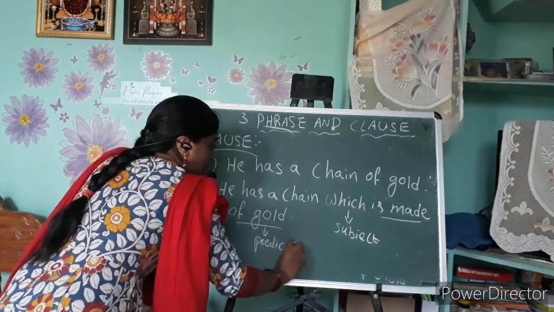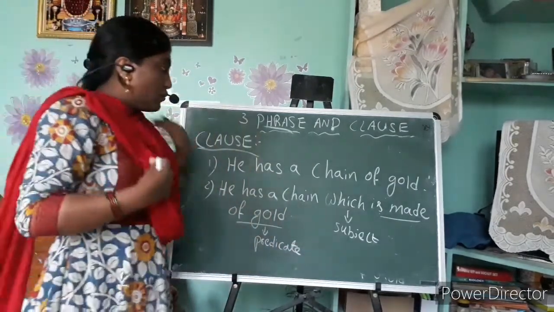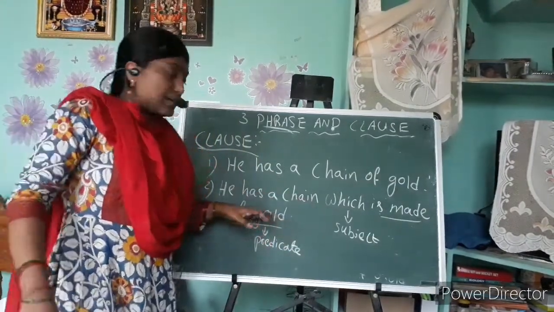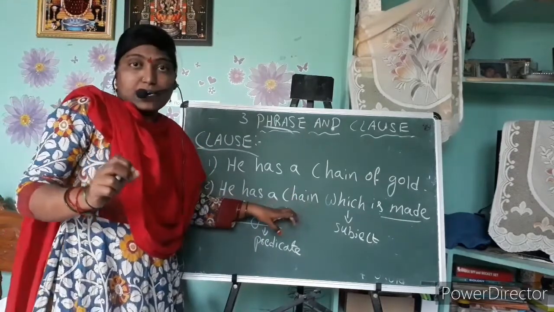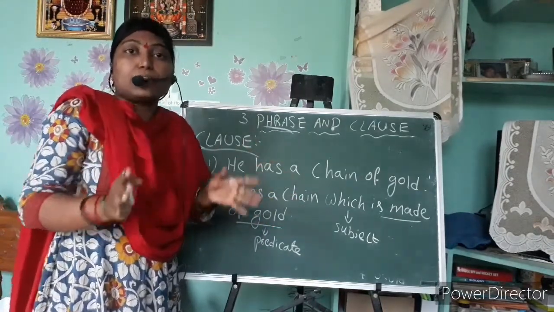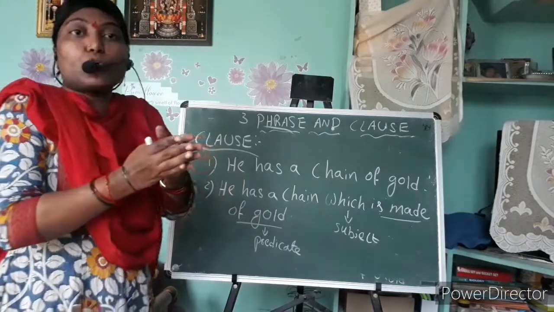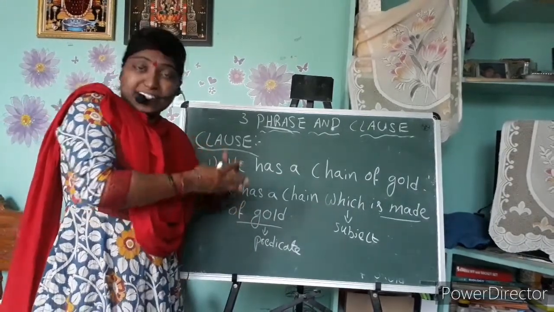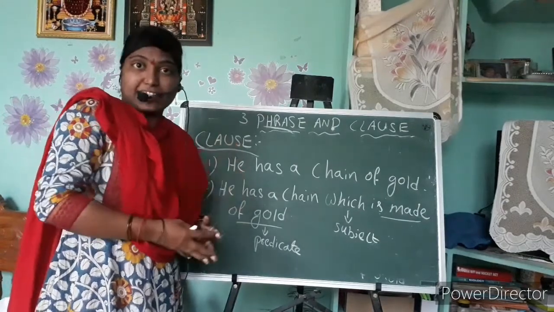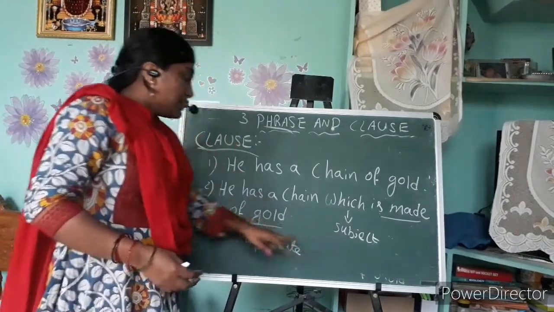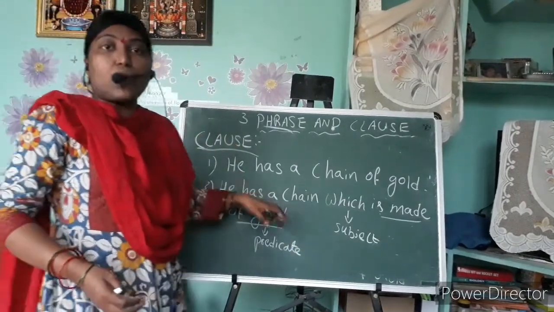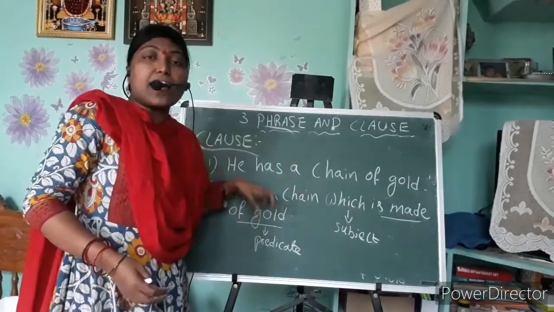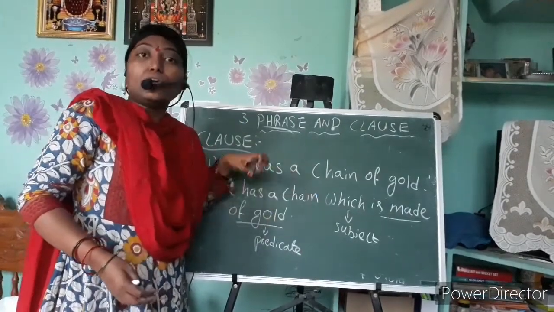So what I am trying to say is, what is meant by a clause? It is a group of words which makes a part of a sentence, or which contains the subject and the predicate, and is called a clause.